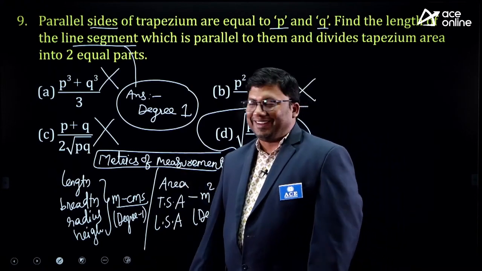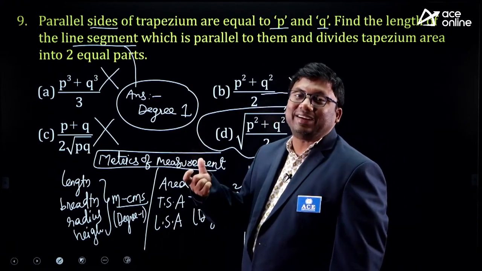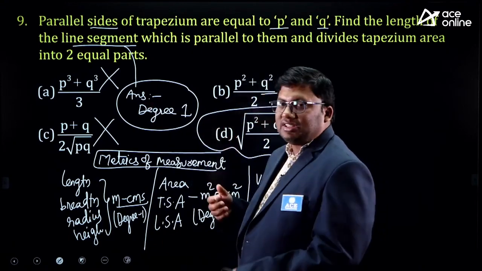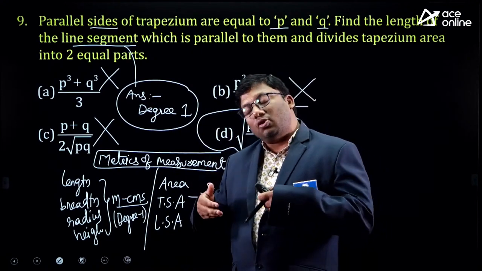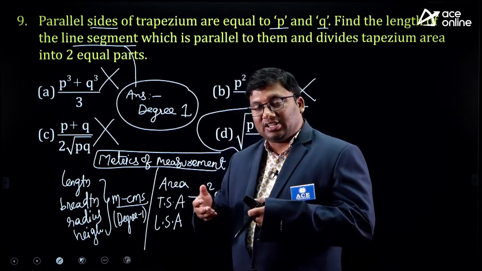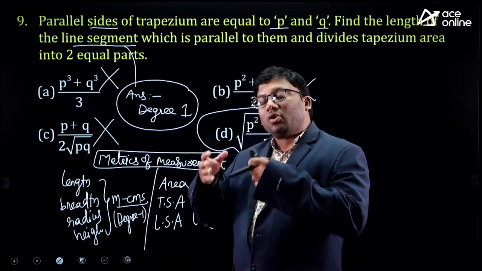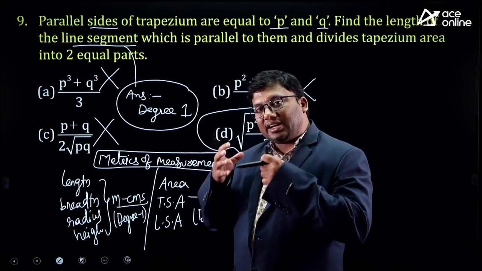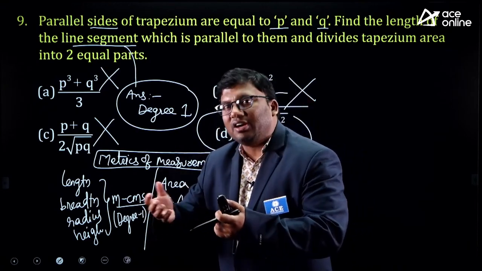Area related question, degree 2. Length of the line segment related question, it will be degree 1. So only one option is degree 1. Of course, if there is more than one option with degree 1, we have to get into the properties. Today, the entire questions that we are looking at, from which angle, how to eliminate incorrect answer options with our strong fundamentals.